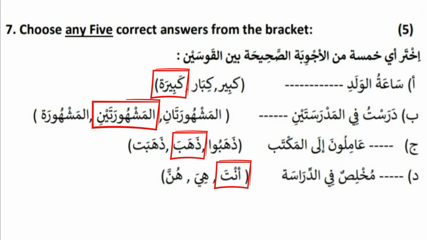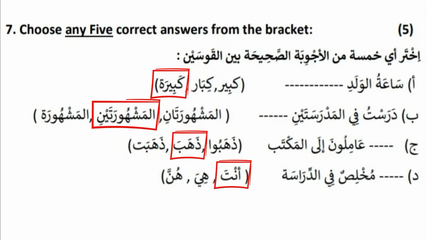So sa'at is a feminine word, so khabar also should be feminine. So kabiratun is the right answer. And next one, darastu fil madrasataini. Next, the missing word is nat. I learned in 2 famous schools. So al mashhurataini is the nat. That's the correct answer. Okay, nat will follow the previous word in all matters. That is the right answer.